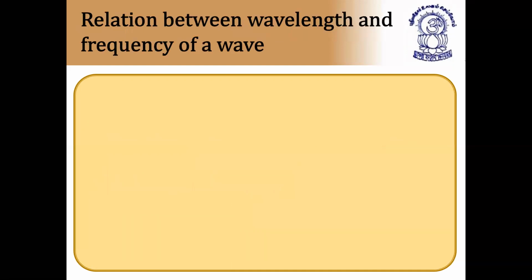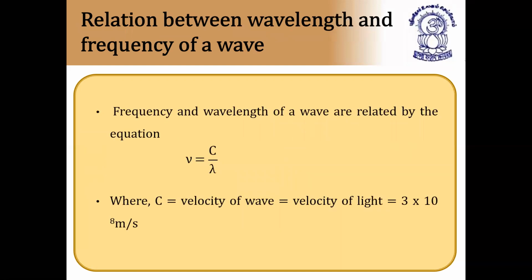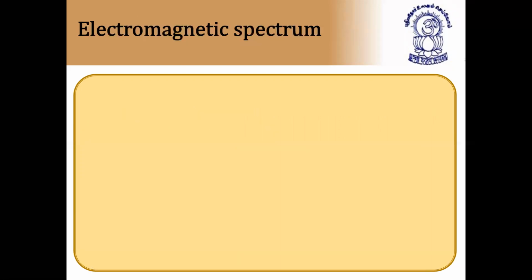Now the relation between wavelength and frequency of a wave, that is the wave theory of light. nu is equal to c by lambda, where nu is called frequency, c is called velocity of light and lambda is called wavelength. The velocity of light, we already know, is equal to 3 × 10 to the power of 8 meters per second.